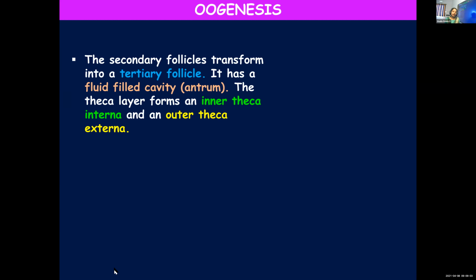And apart from that, the theca layer gets differentiated into external and internal layers. In the secondary follicle, that differentiation was not there. It was just surrounded by a layer of theca cells. But once they get transformed into a tertiary follicle, the theca layer undergoes more differentiation and changes into outer and inner layers.